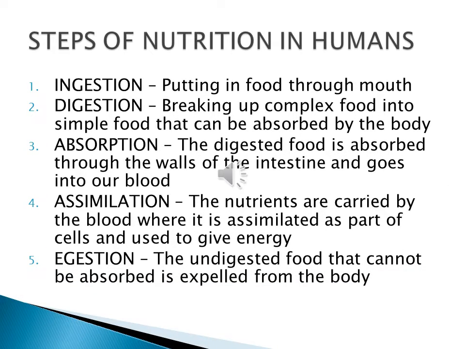Life processes, nutrition in human beings. So we are going to see a small part of the class. We are going to do only the human digestive system. In nutrition in humans, there are five steps: ingestion, digestion, absorption, assimilation, egestion.